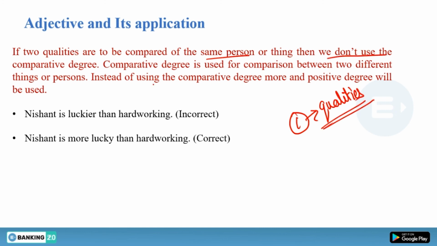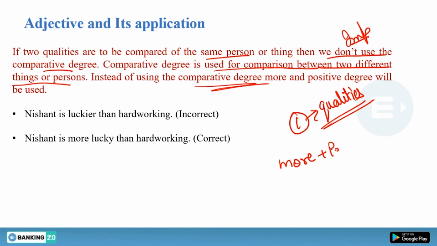Then we don't use the comparative degree. Point to be noted: comparative degree is used for comparison between two different things and persons. Instead of using comparative degree, what do we need to use? We have to use more, then positive degree, then we have to use than, and then your next adjective should also be in positive degree. This should be your sequence.